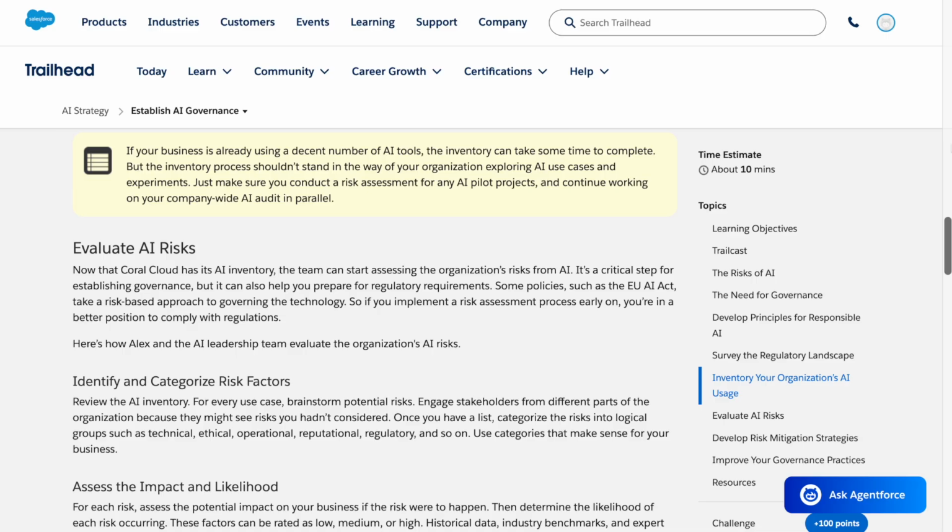Now that Coral Cloud has its AI inventory, the team can start assessing the organization's risks from AI. It's a critical step for establishing governance, but it can also help you prepare for regulatory requirements. Some policies, such as the EU AI Act, take a risk-based approach to governing the technology. So if you implement a risk assessment process early on, you're in a better position to comply with regulations. Here's how Alex and the AI leadership team evaluate the organization's AI risks.